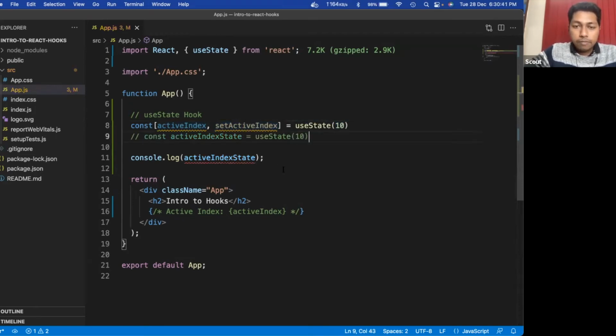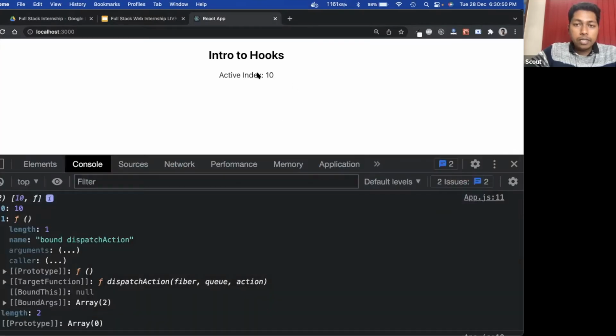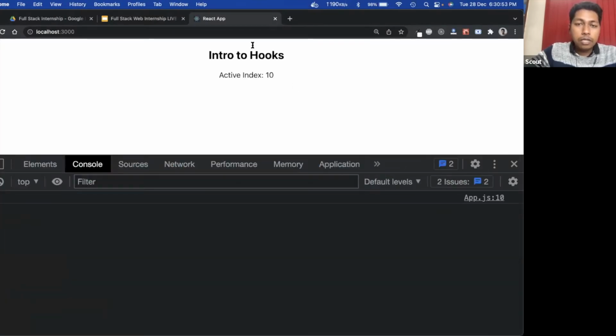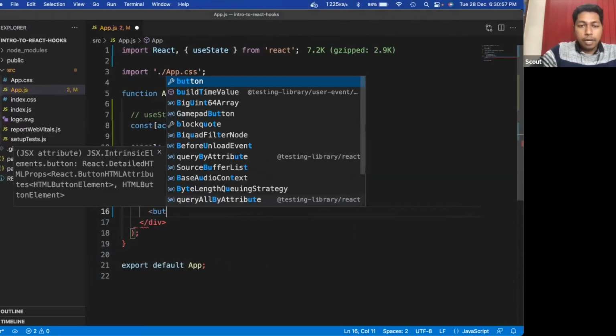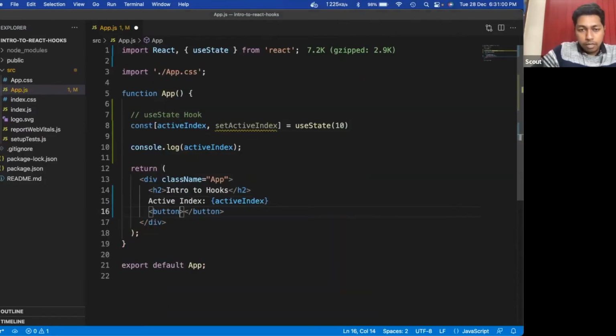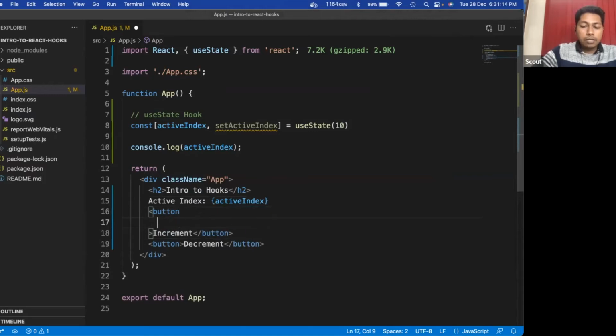Now let's remove all of these things and make it active. You might ask how I will change this state value. So let's define a button here. Inside this button, increment. We will define two buttons, one is increment, one is decrement. Inside this increment button, we can write, say, onClick.